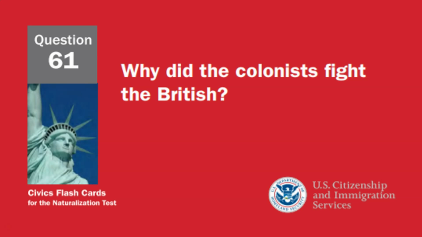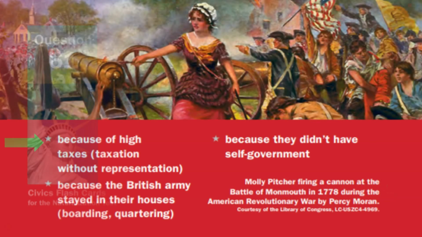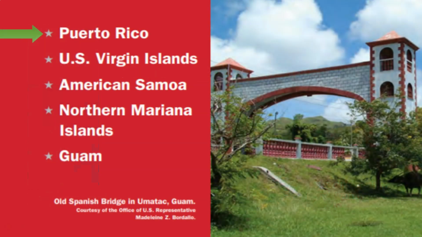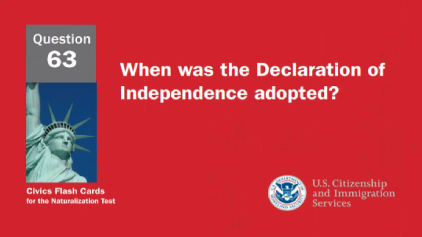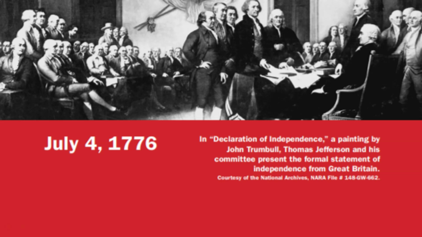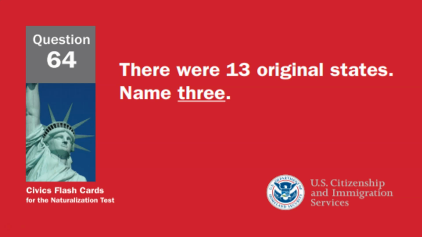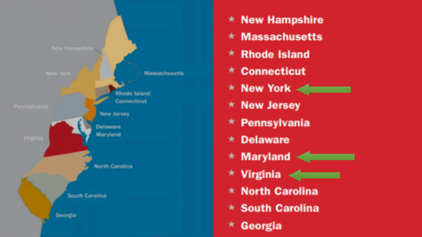Why did the colonists fight the British? Because of high taxes. Name one U.S. territory. Puerto Rico. When was the Declaration of Independence adopted? On July 4th, 1776. There were 13 original states. Name 3. New York, Maryland, and Virginia.